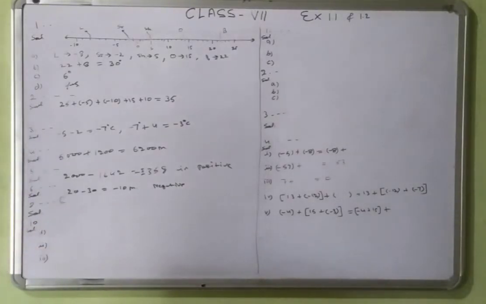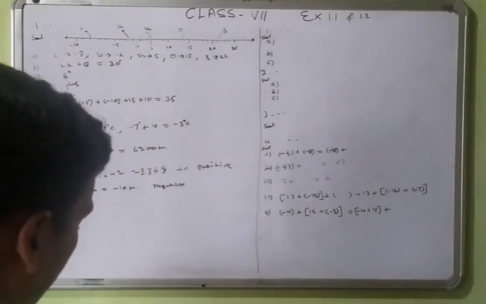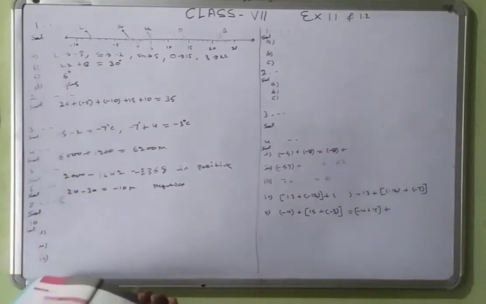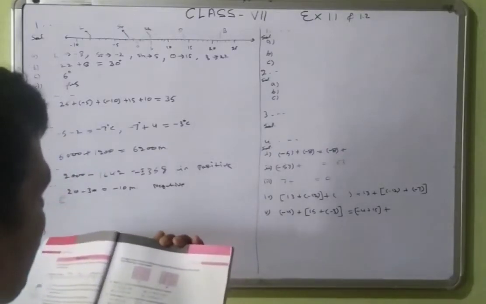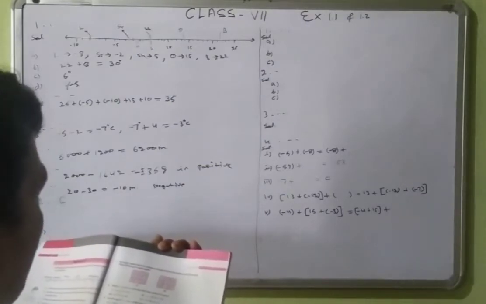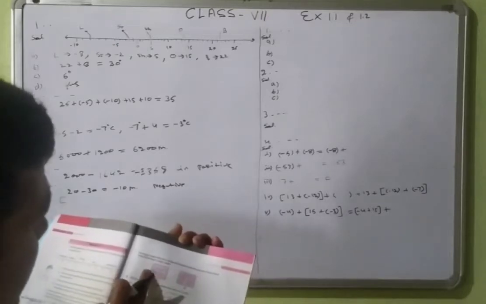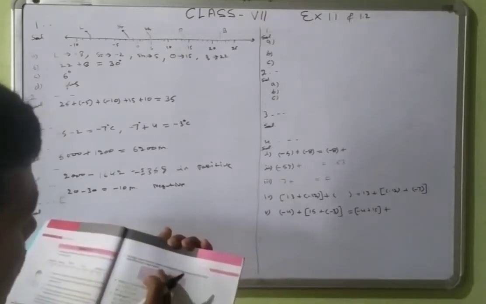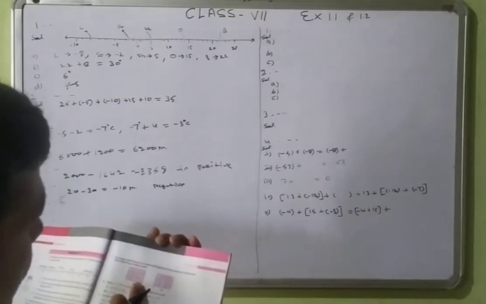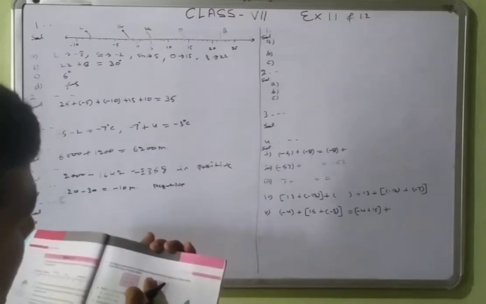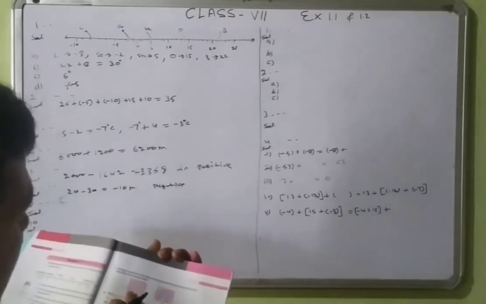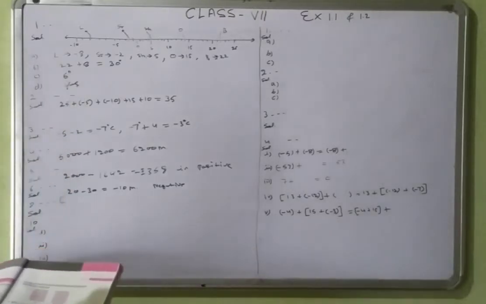Question 7. It is not written here. That is an oral type of question, or you can do it at home also. In a magic square, you look at these two squares. Each row, column and diagonal has the same sum. Check which of the following is a magic square. So 5 cancels 5, 0. That one also 0. This one also 0. From here also 0. From here also 0. Here also 0. Is that right? 6, 4, 10, minus 1, 9. Here is also 9. Here is not 9. So this is a magic square. The first is a magic square.